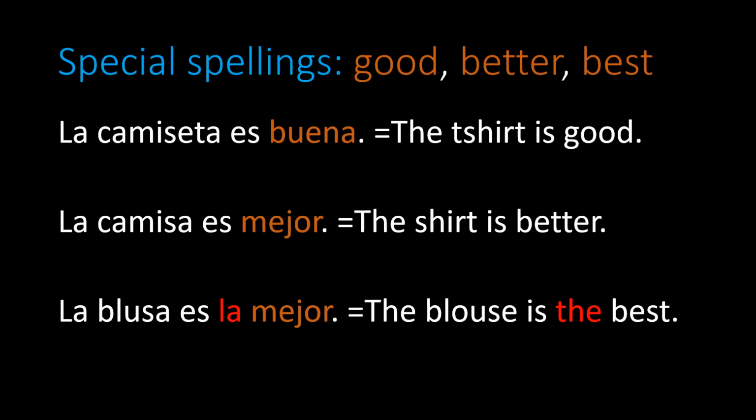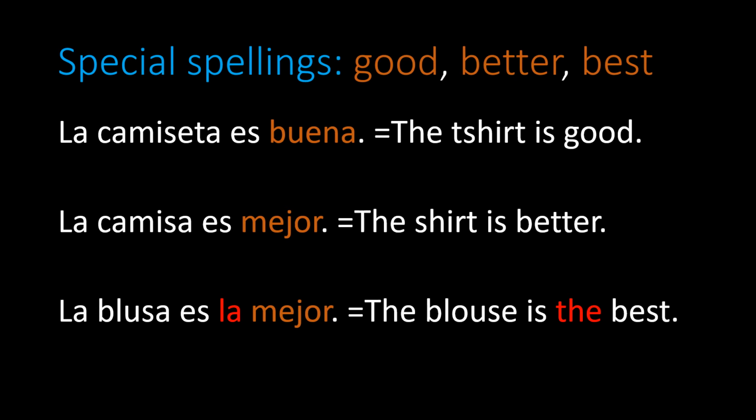A few adjectives have special forms when they get into the comparative and superlative. Take a look at the first example. La camiseta es buena. Buena is the adjective. When you make that adjective comparative, it changes its spelling completely. La camisa es mejor.